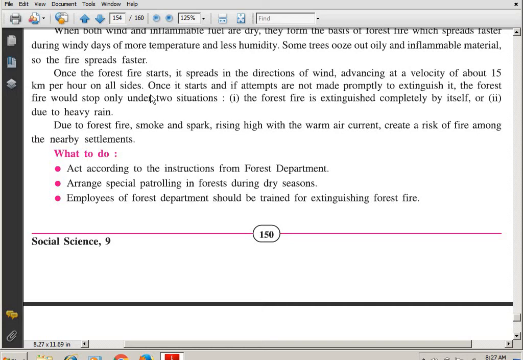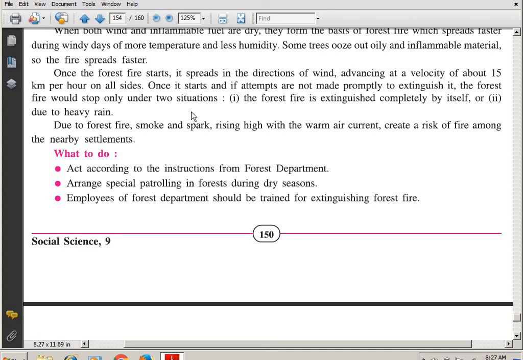If attempts are not made promptly to extinguish it, the forest fire would stop only under two situations. If you do not take the proper steps at that moment, you will not be able to stop it, but only two things: one is the forest fire is extinguished completely by itself, when everything is burned, it will stop, or due to heavy rain.